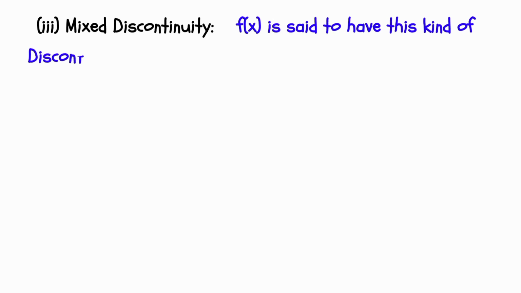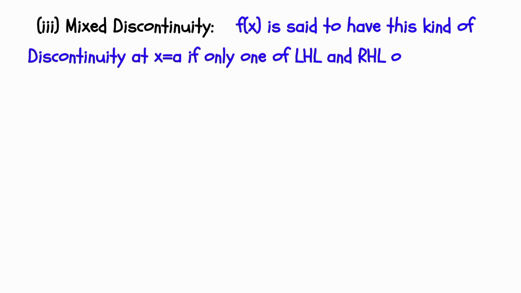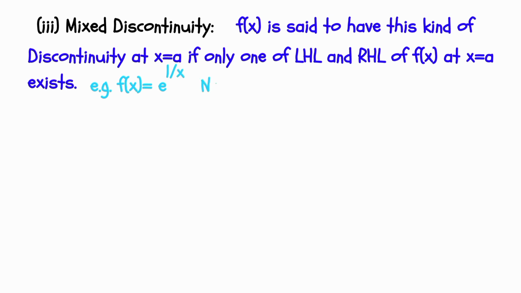Third, mixed discontinuity. f(x) is said to have this kind of discontinuity at x equal to a if only one of LHL and RHL of f(x) at x equal to a exists. For example, f(x) equal to e power 1 by x.